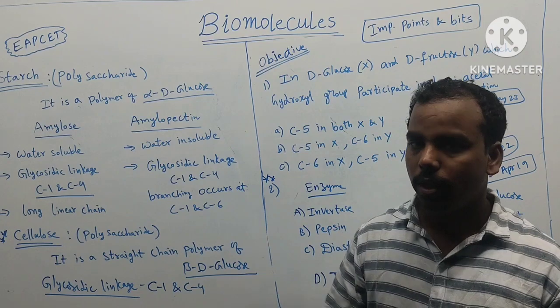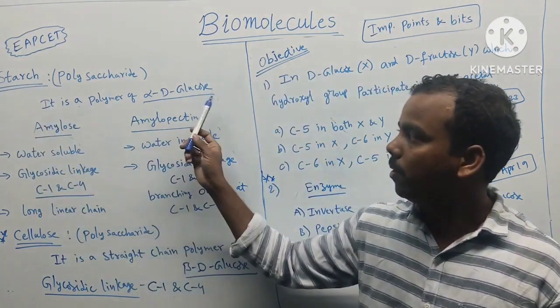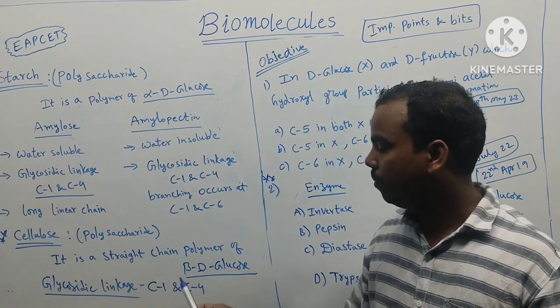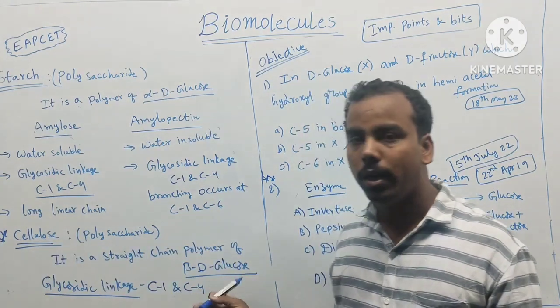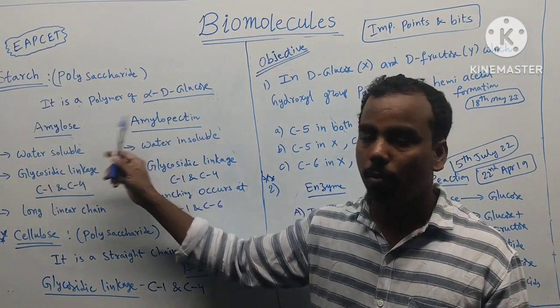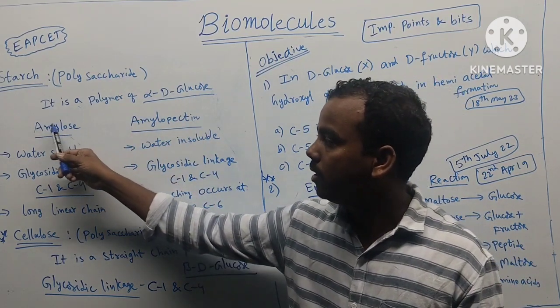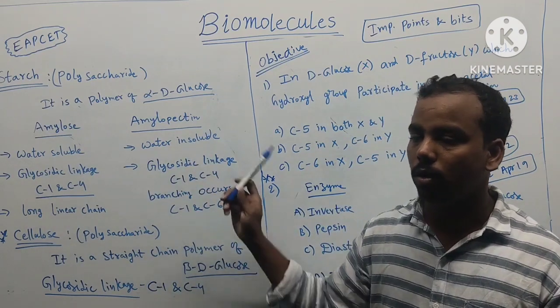Okay, dear students, monosaccharides and disaccharides completed. Next, polysaccharides. The first one is starch. It is a polymer of alpha D glucose. The next one is cellulose. It is a polymer of beta D glucose. Starch, alpha D glucose; cellulose, beta D glucose. Starch contains two compounds, amylose and amylopectin. Amylose is water soluble, amylopectin is water insoluble.